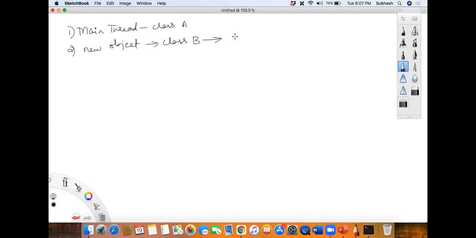In that constructor, what am I doing? I'm creating a new thread object, T is equal to new thread. I'll be creating a new thread over here. I will show you all this, but you understand the steps.